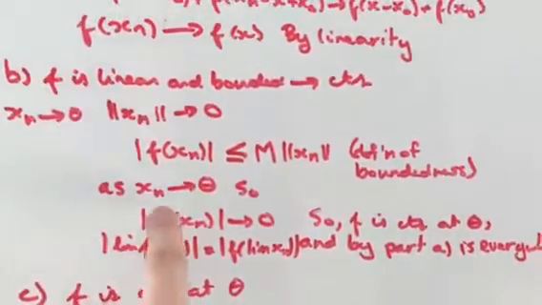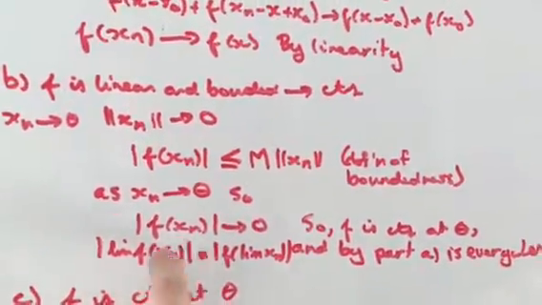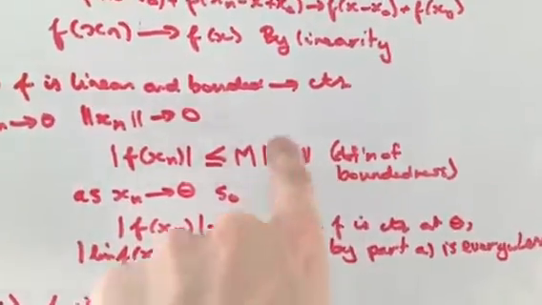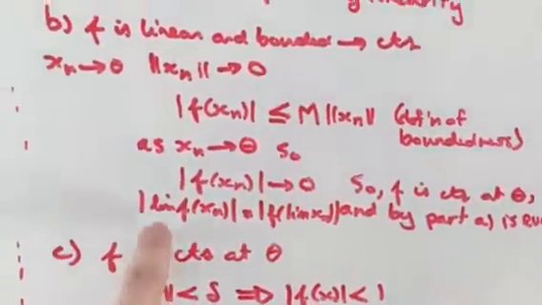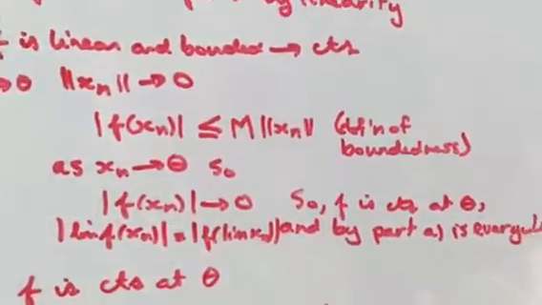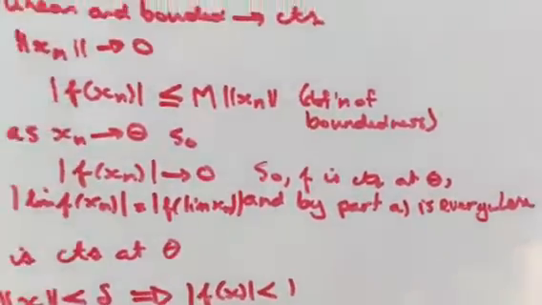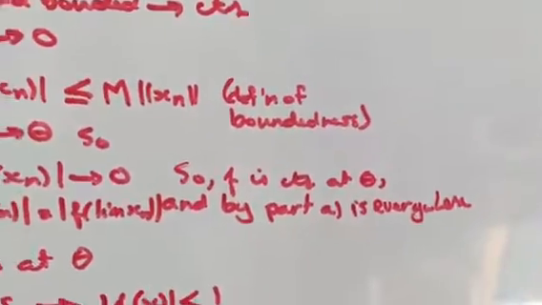So if we have x sub n converging to the 0 vector, we then know that f of x sub n is converging to 0 by the fact that the norm of x sub n is approaching 0. And so we have here that in this case the limit of f of x sub n is equal to f of the limit of x sub n. And so it's continuous at the 0 vector, and by part A, which I just showed, it's therefore continuous everywhere.